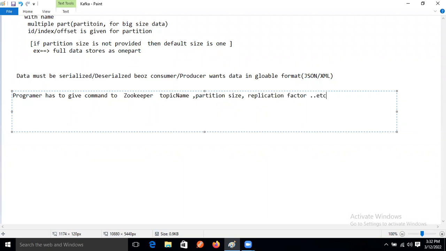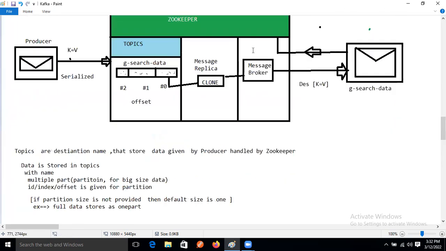These things we need to give. Then our topic memory will be created, and our partition memory will be created, so messages are replicated, right?